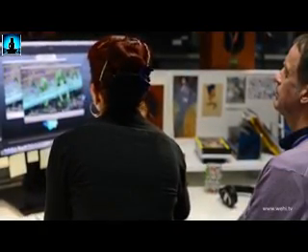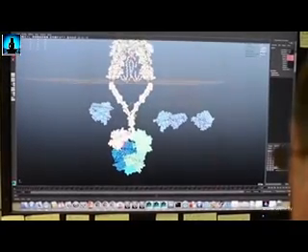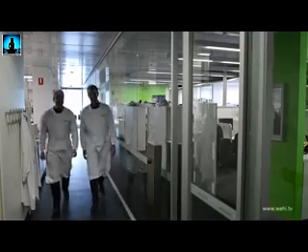Insulin, as you know, has been used to treat diabetes for a very long time. But all of those formulations and types of insulin that have been used in the diabetes context have been designed and formulated without any knowledge of the way in which insulin actually interacts with the receptor. And now for the first time we've got a picture of that, and we can use that in the design of new insulins that could be used for the treatment of diabetes. So we could imagine, for example, the design of insulins that act for a longer period of time, design of insulins that act more quickly, design of insulins that are more stable upon storage, and that's where we'd like to go with our discovery.